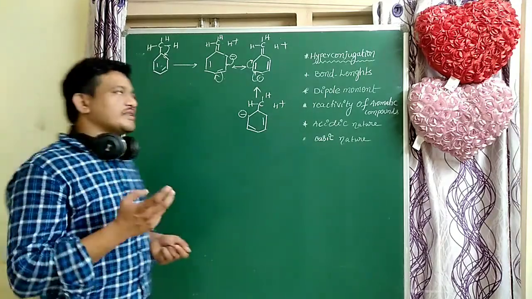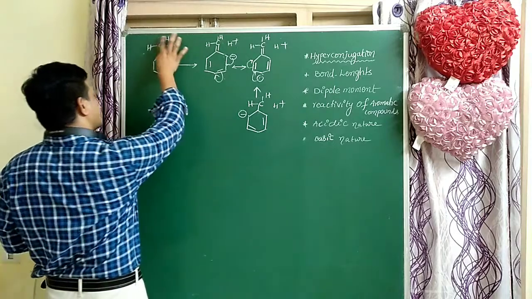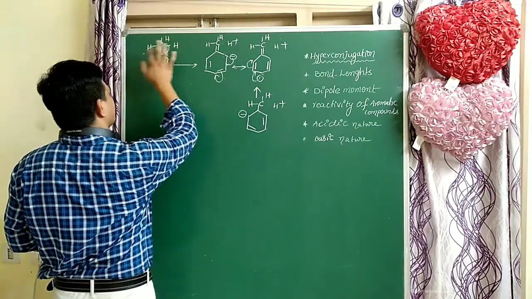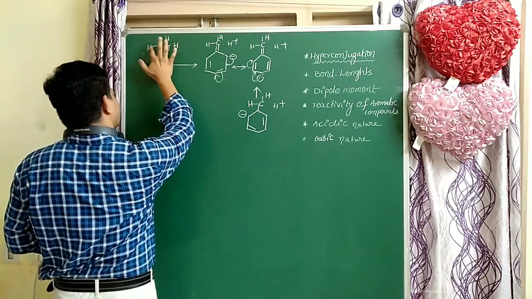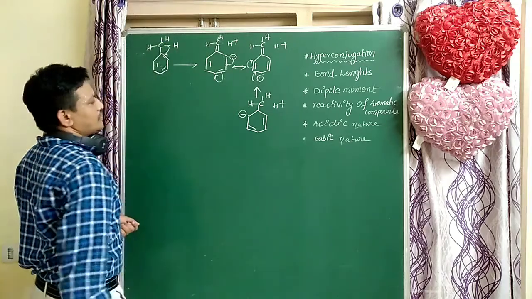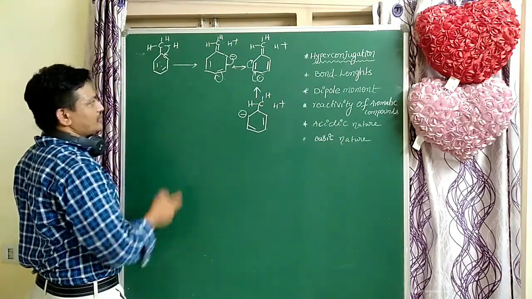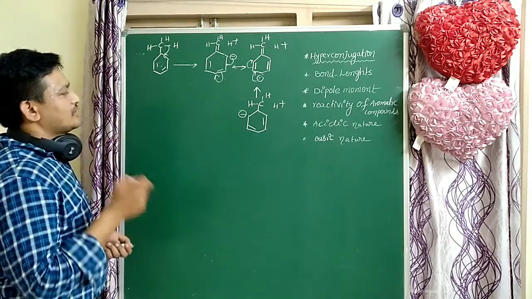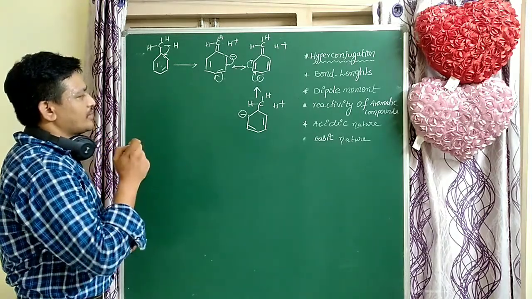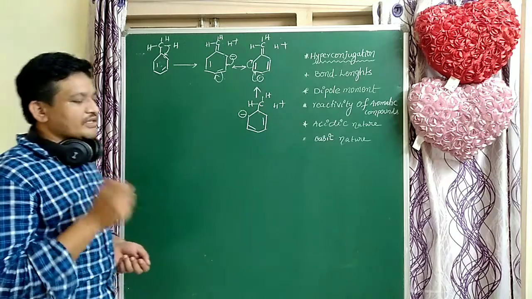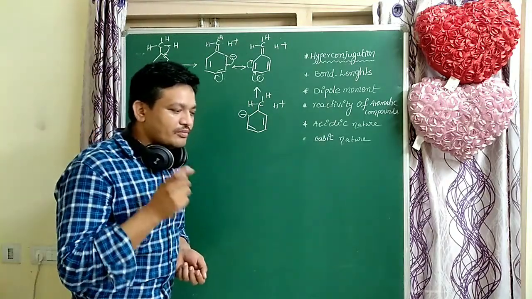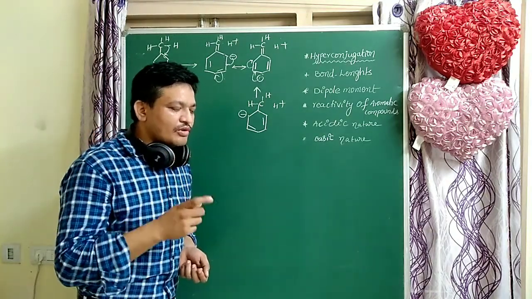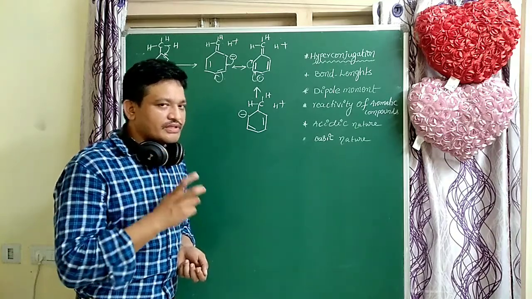Three hyperconjugation structures are possible here. So the ring is activated, and also more stable when compared to benzene. Methyl benzene is more stable than benzene because more resonance forms and more hyperconjugation structures are there.